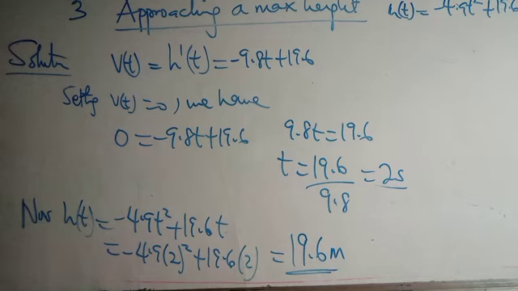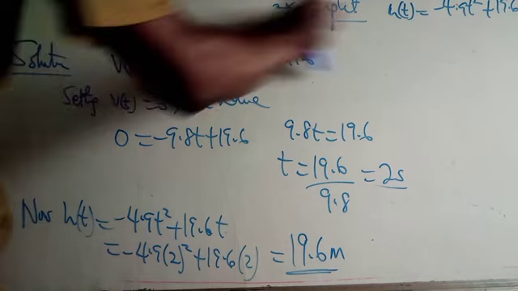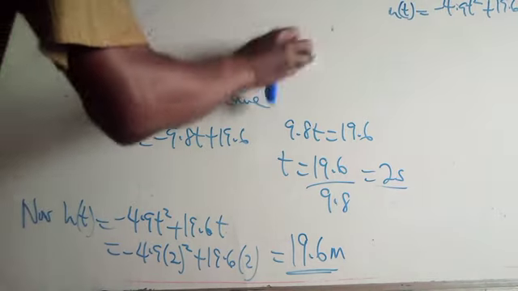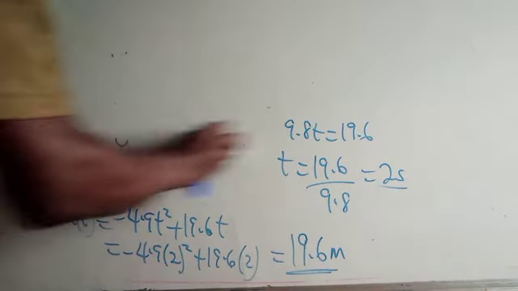Now, another application of limits. You can see limit is so much applicable in our day-to-day activities in life. So this time around, we want to look at the application of limits in cooling.